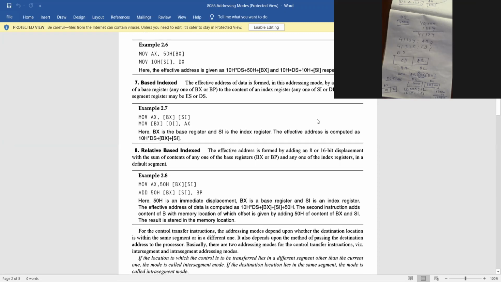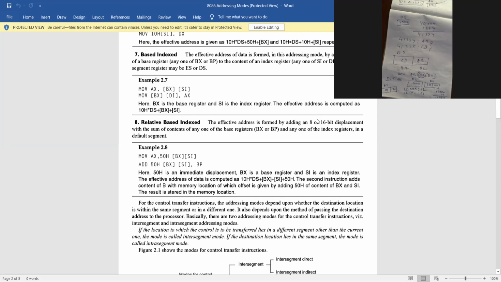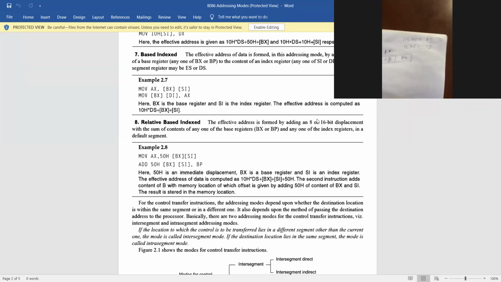So next is relative base index. Relative base index is also another very important one. Here the example given is MOV AX, 50H within third bracket BX, next within third bracket SI.